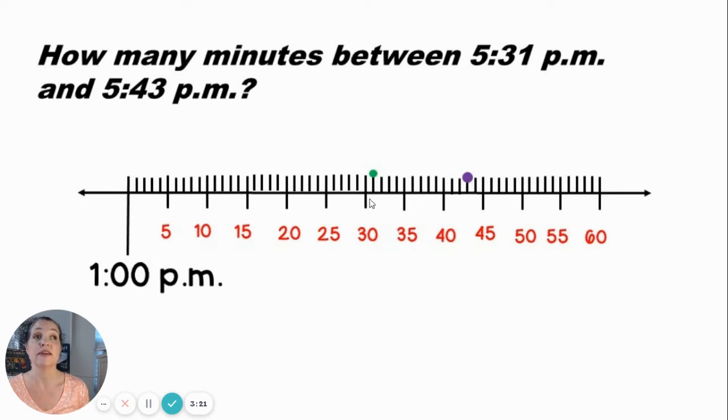So in between 5:31 and 5:43, there's 1, 2, 3, 4, 5, 6, 7, 8, 9, 10, 11, 12 minutes. There are 12 minutes between 5:31 p.m. and 5:43 p.m.